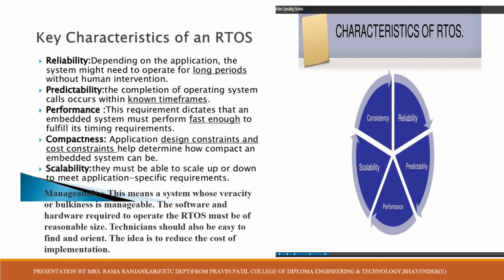Compactness: the application design and cost constraints help determine how compact an embedded system can be. Scalability: they must be scaled up or down to meet the application or specific requirement. And manageability, which means a system whose variety or bulkiness is manageable. The software and hardware required to operate the RTOS must be of reasonable size. Technicians should be easy to find and orient. The idea is to reduce the cost of implementation.